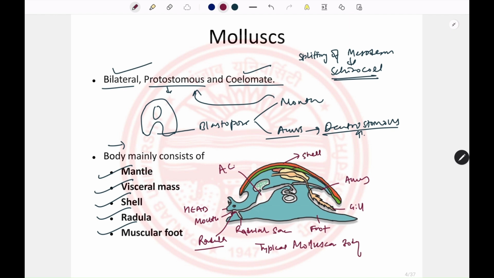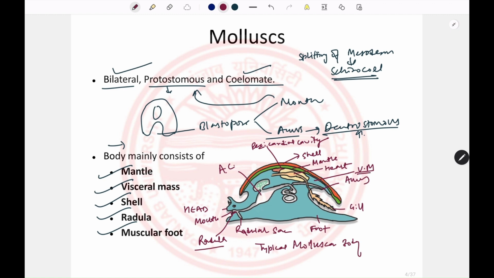This shell is secreted by the layer underneath that is known as the mantle. This is the heart. The heart is surrounded by a cavity that is known as the pericardial cavity, and you can see here this sea green color, this is known as the visceral mass.